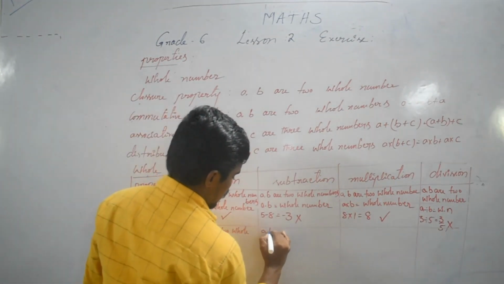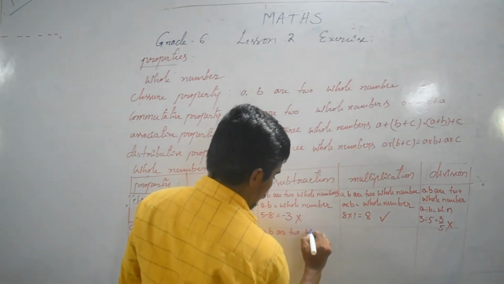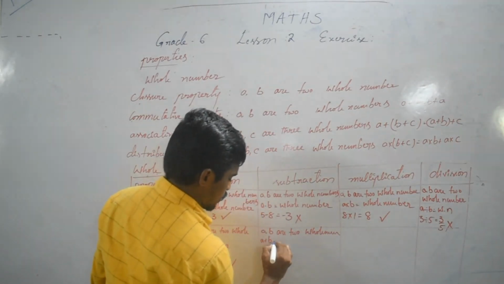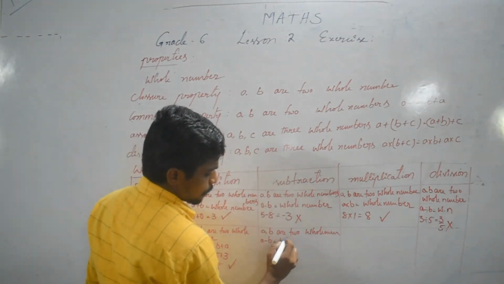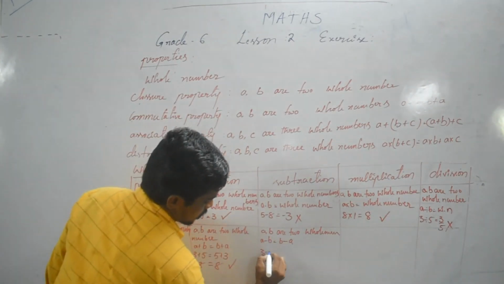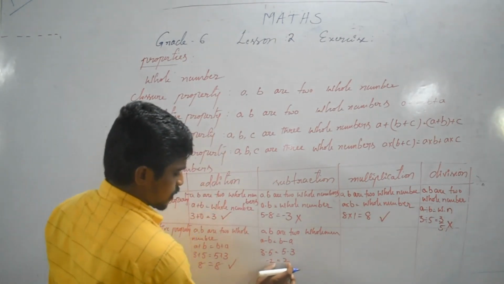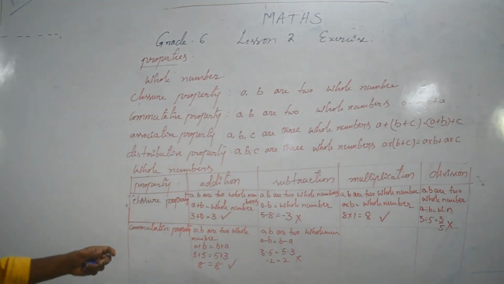Next one, A, B are two whole numbers. A minus B, B minus A. Now you check: 3 minus 5, 5 minus 3, minus 2, plus 2. These both are not equal. So the commutative property, subtraction rule is not satisfied. Next one,